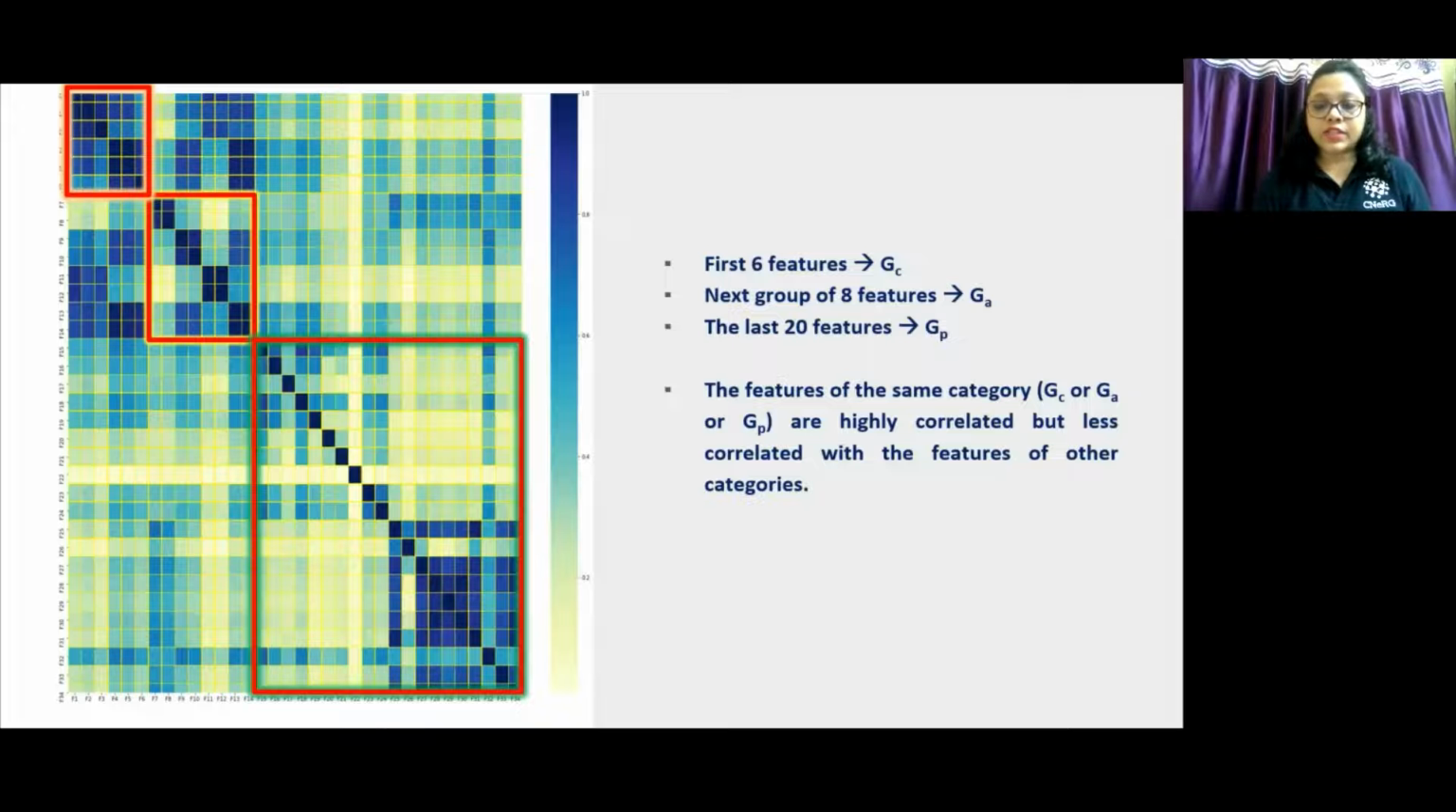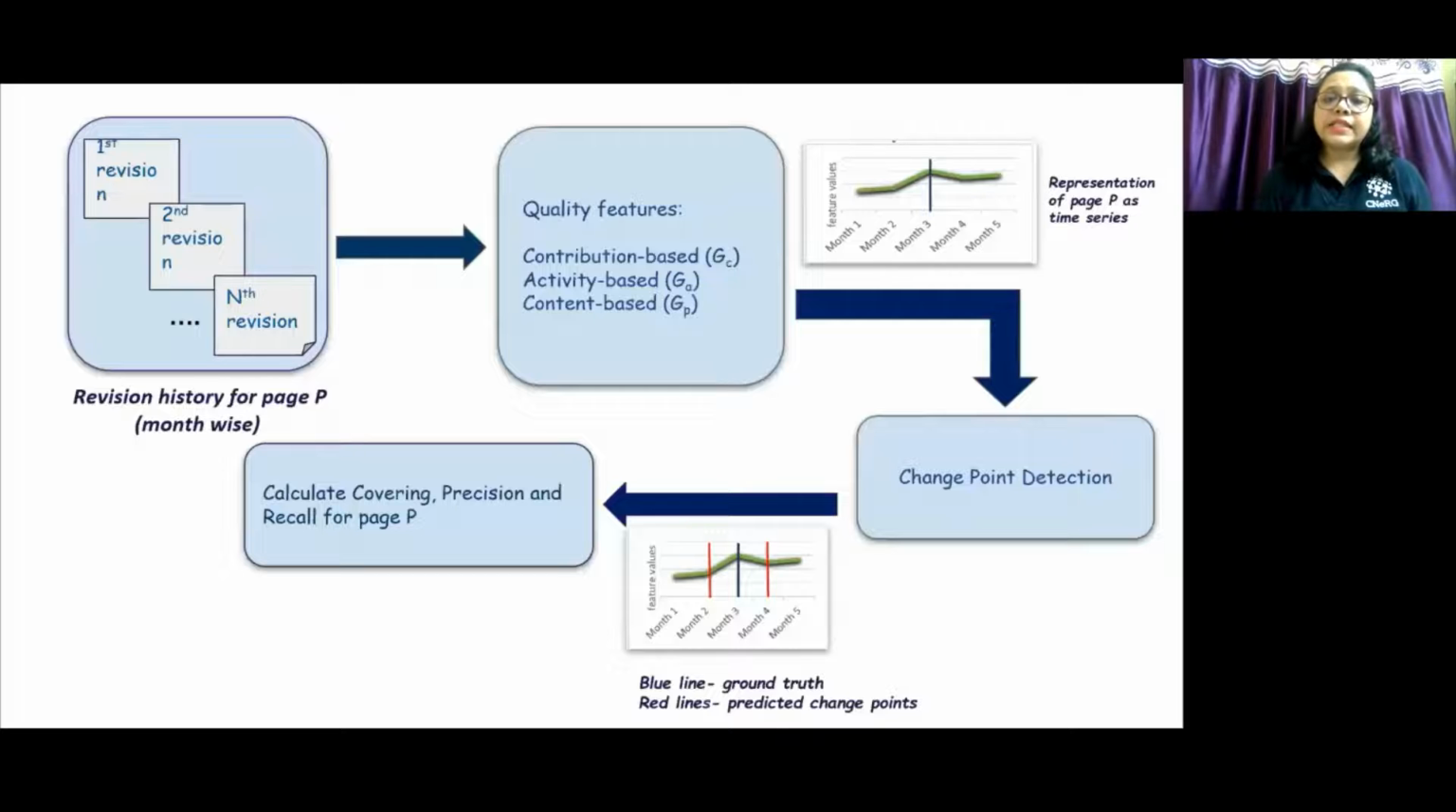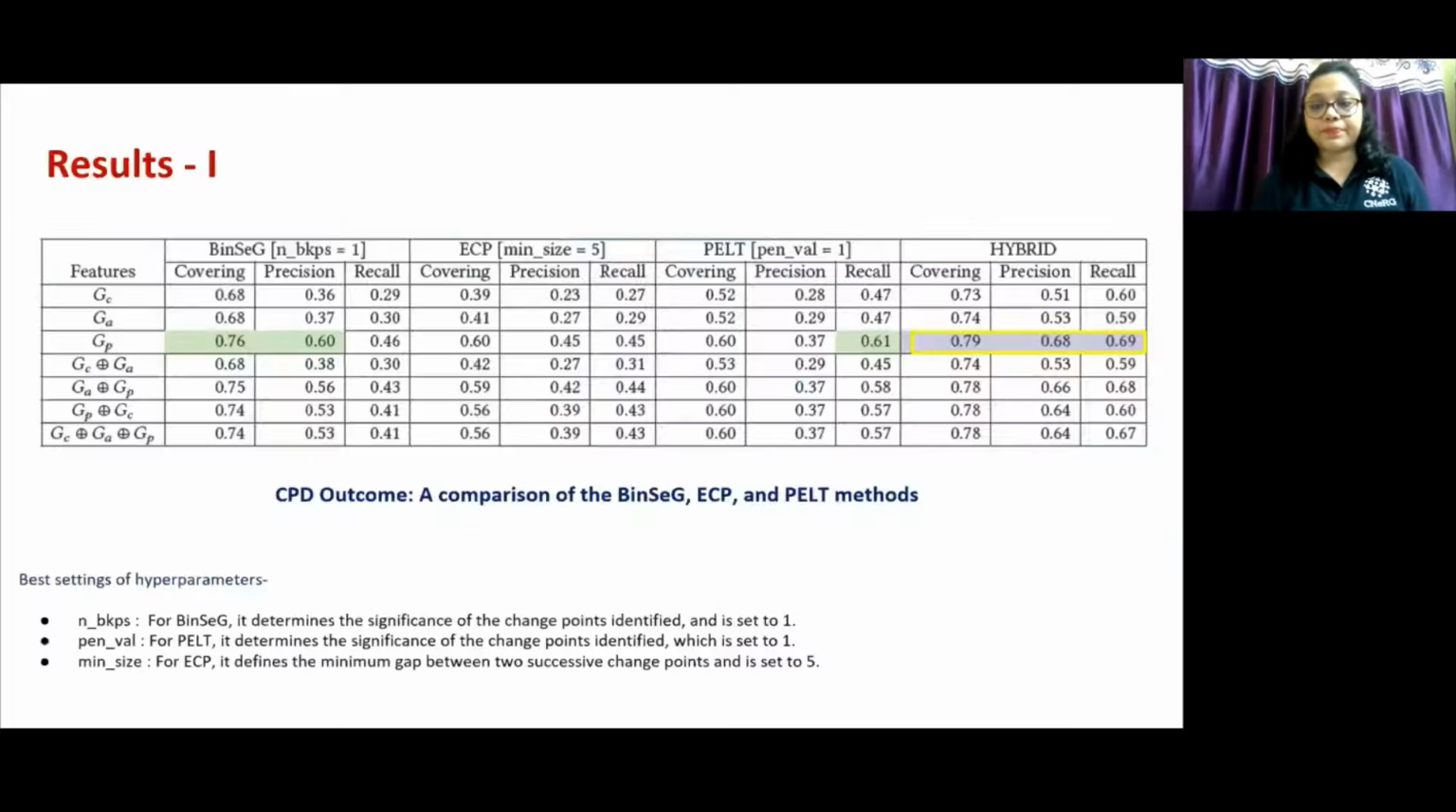In content-based features, the readability features are semantically related, hence showing high correlation, except the feature F26, which is the feature denoting difficult words. This is the schematic diagram of our experimental setup for the change point detection. For the page P, every last revision of every month is represented by 3 types of features. Thus, these revisions altogether constitute a time series which is fed as input to the CPD algorithms. The outcome for each page is evaluated by the metric covering precision and recall individually.